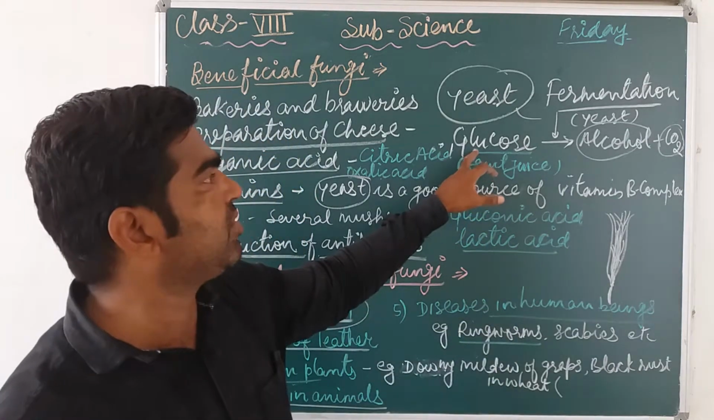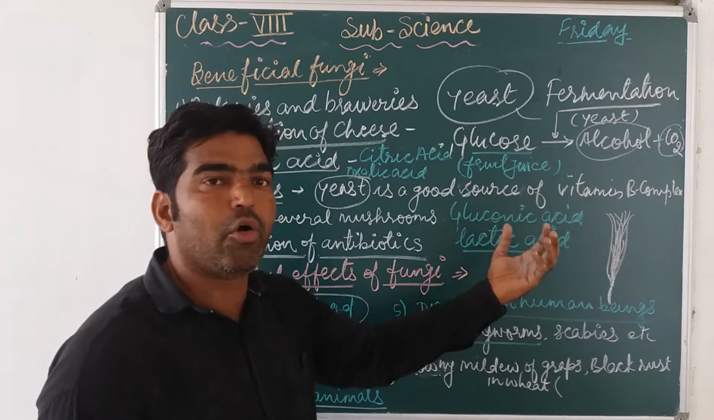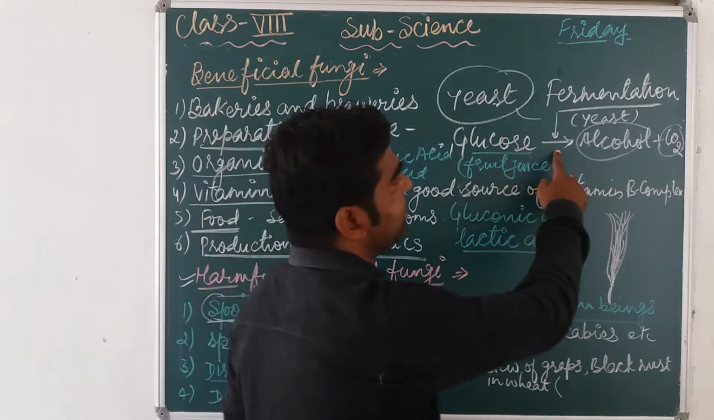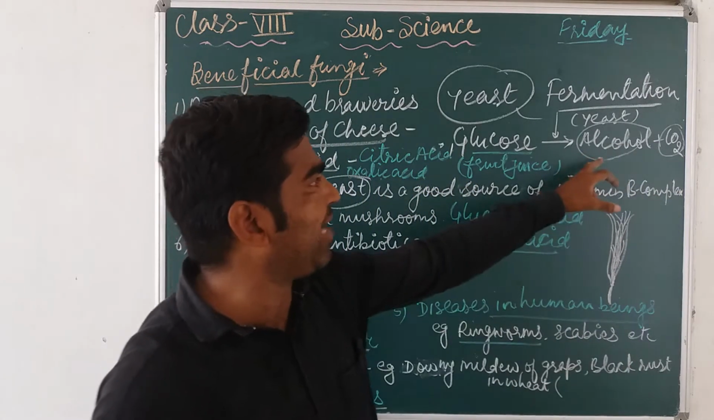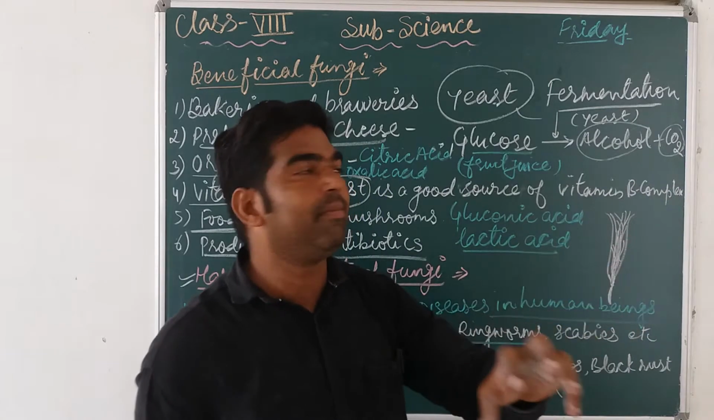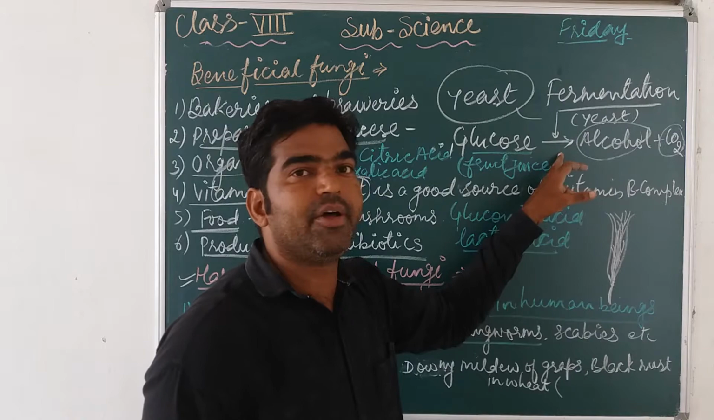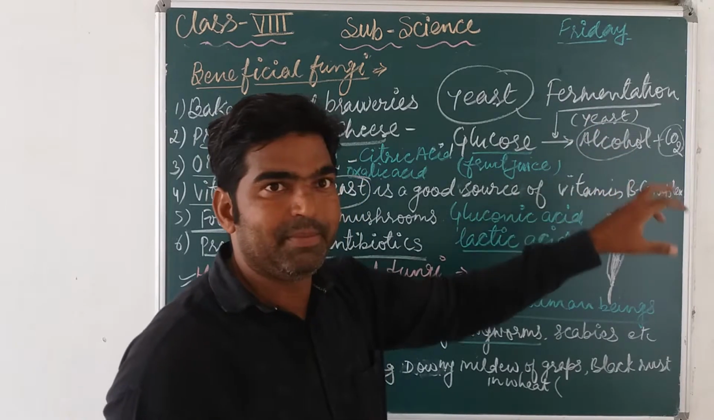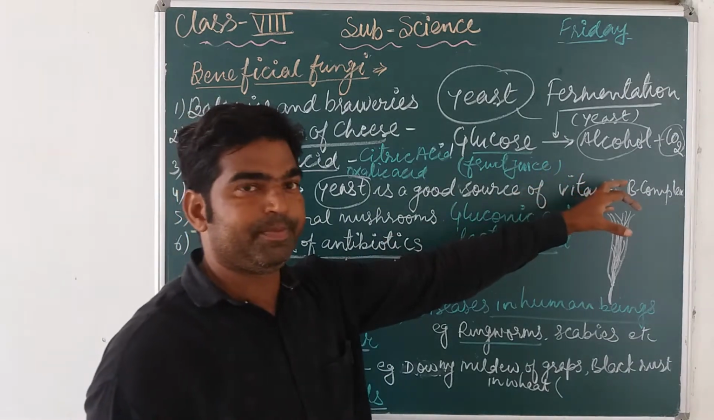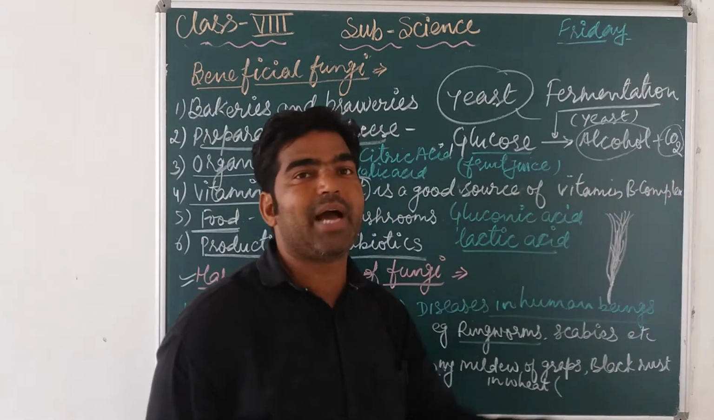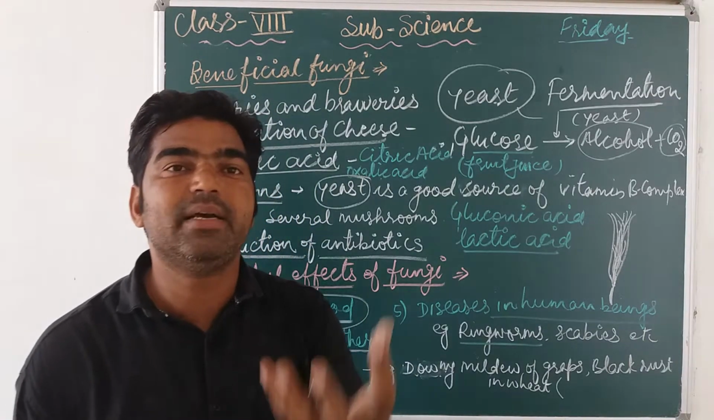So simply, the glucose present in fruit juice, barley, rice, maize or corn is converted into alcohol and carbon dioxide. It forms alcohol and also releases carbon dioxide. This process is called fermentation, and it is triggered or initiated by yeast. Yeast plays the main crucial role in the formation of alcohol and the release of carbon dioxide, and this carbon dioxide is the main cause of the rising of dough.